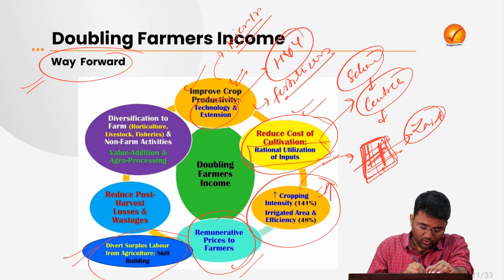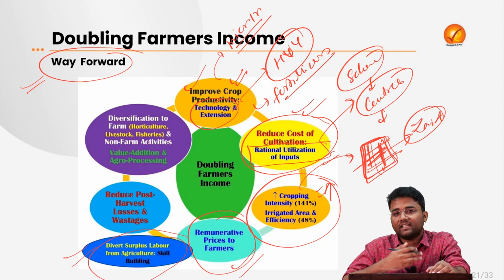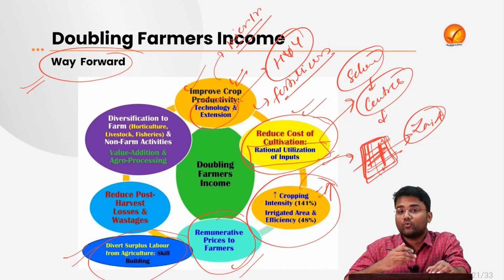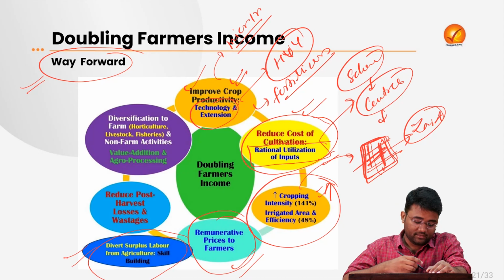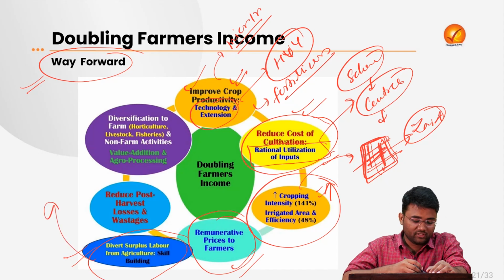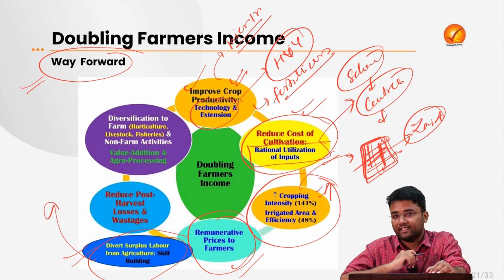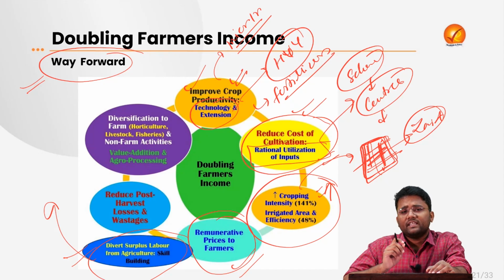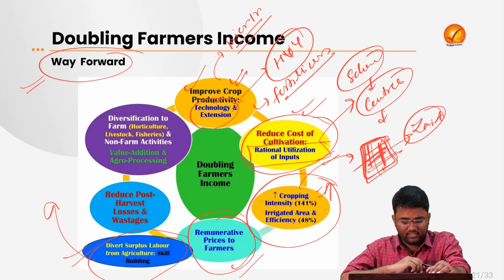Then there is a need for diverting the surplus labor, the disguised unemployment that is there, towards other sectors, and there is a need for providing more skilling, so that this disguised unemployment can be diverted towards the food processing industry, which is one of the sunrise sectors. These people can be given some skills related to basic hygiene practices, basic machinery work, etc., that they can utilize in the food processing industry.